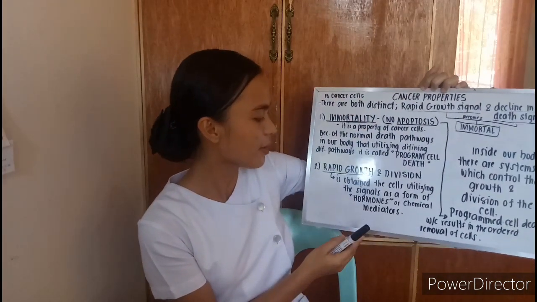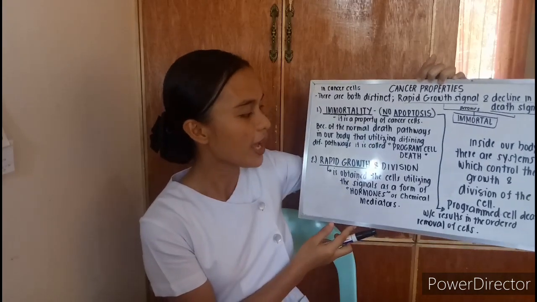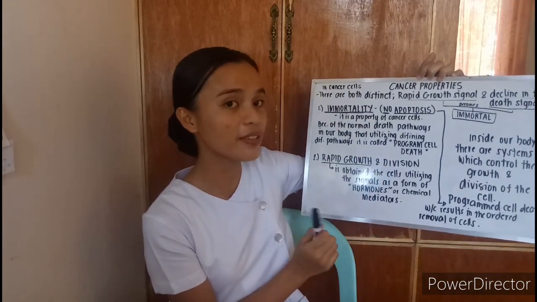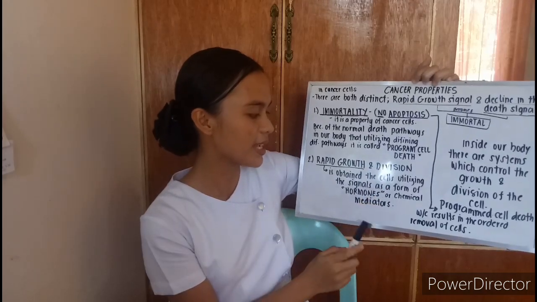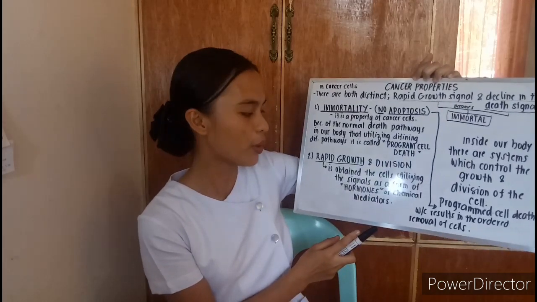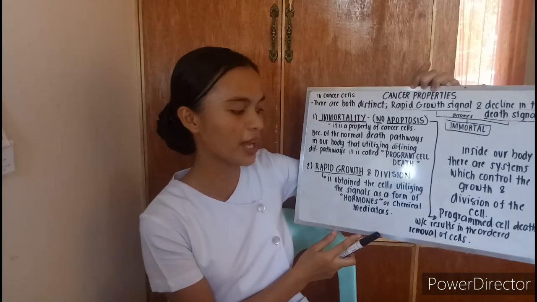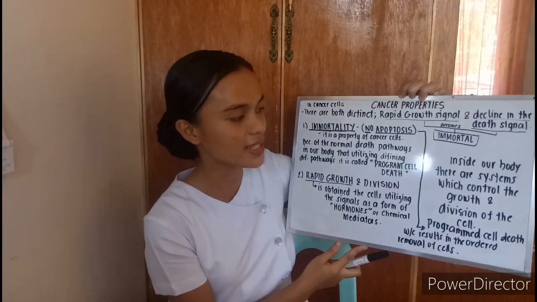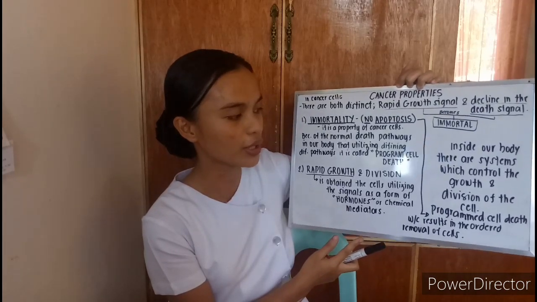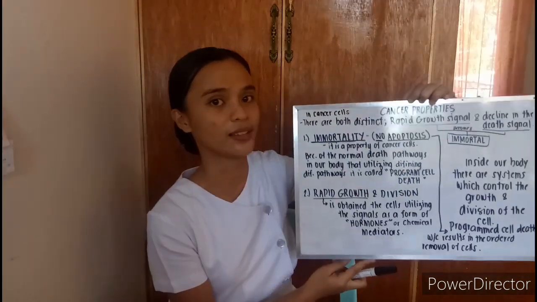The next, number 2, is rapid growth and division. When we say rapid growth, the cell obtains it by utilizing signals in the form of hormones or chemical mediators. So inside our body, there are systems which control the growth and division of the cell.